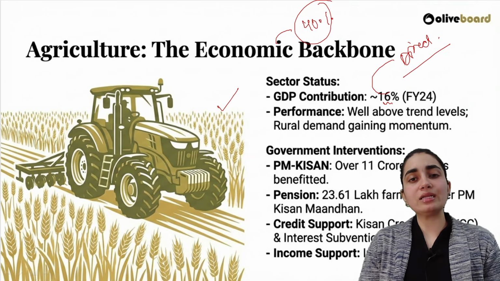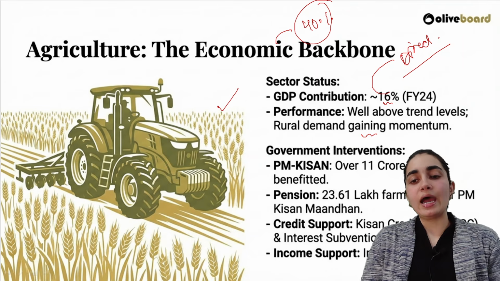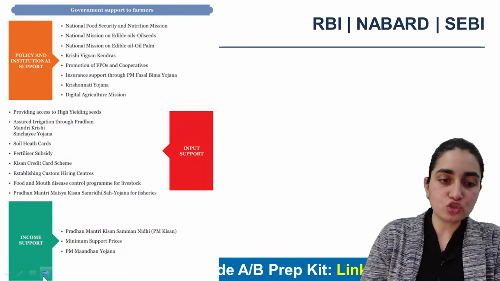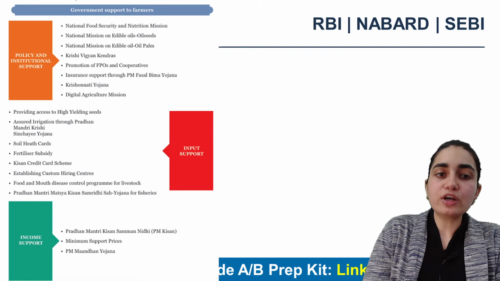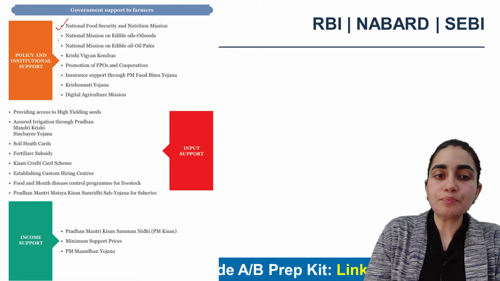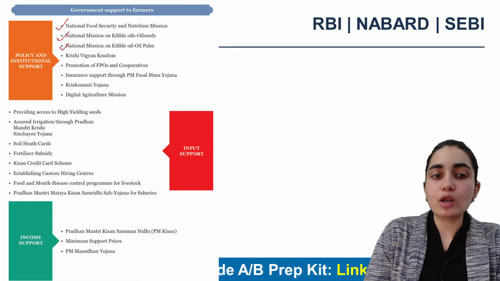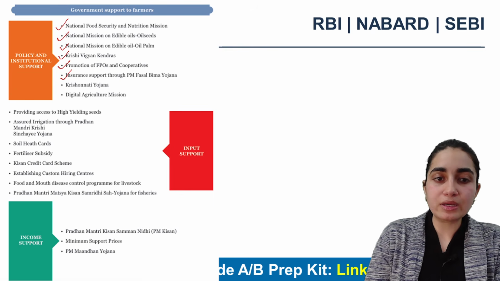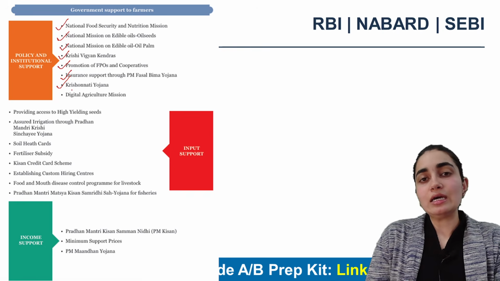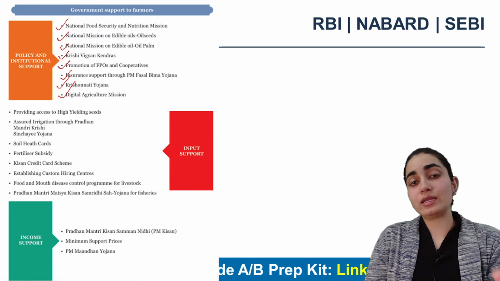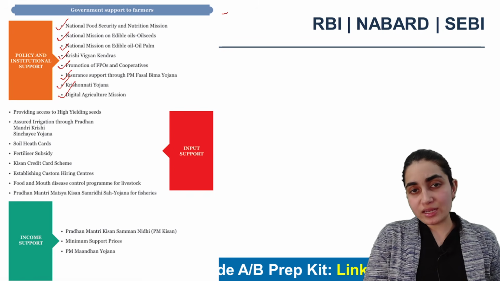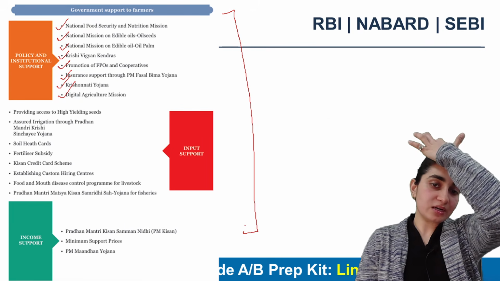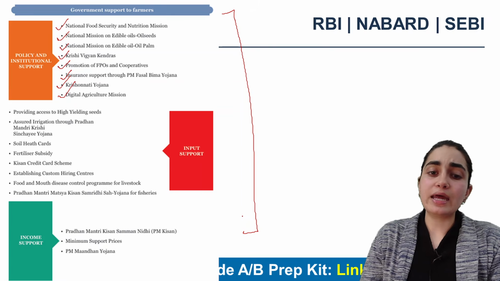The performance has increased, rural demand is gaining momentum here, and many interventions are behind it. You can clearly see these are the government supports to farmers. The first one is the National Food Security and Nutrition Mission, the edible oilseeds and oil palm mission, Krishi Vigyan Kendras, FPOs and cooperatives, Fasal Bima Yojana. We have Krishonnati Yojana, the Digital Agriculture Mission. Believe me, if there is a mention of these many schemes, it is super important from the examination perspective. Even if you're preparing for RBI or NABARD, it becomes very important.